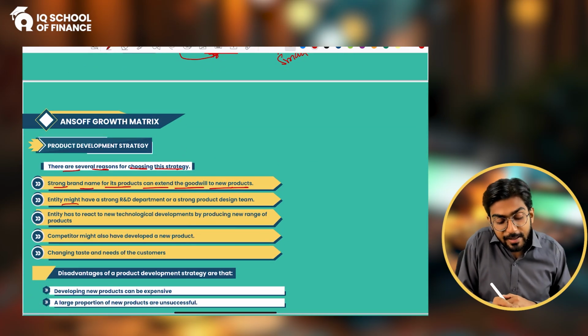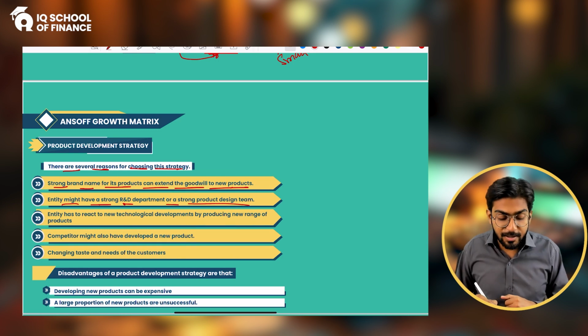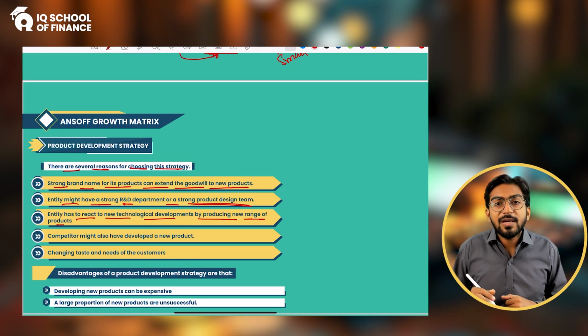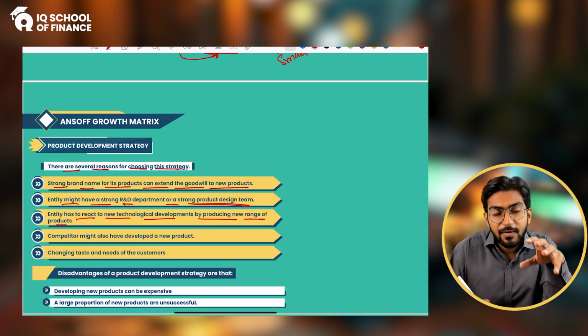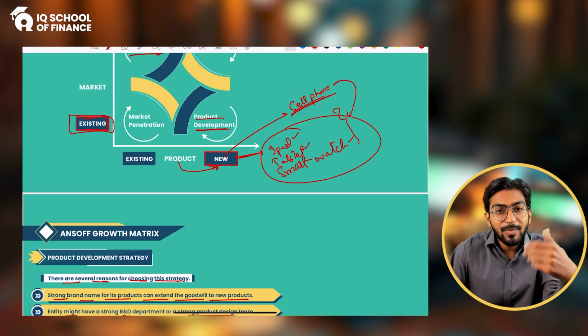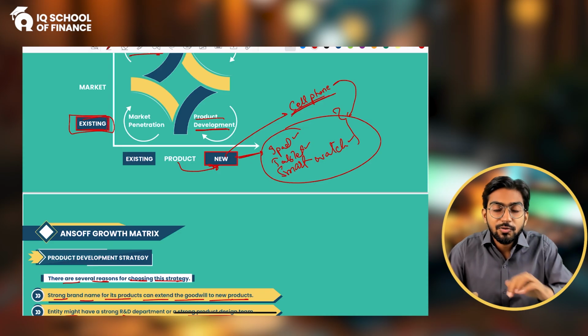Entity might have a strong R&D department or strong product and design team. Entity has to react to new technological development by producing new range of products. So we are saying that if you have a good R&D, research and development, and the technological department, only then you would be able to come up with the new product. Because if you do not have the research and development department or the technology department, can you make the iPad, tablets or the smartwatches which you were not making earlier in the past? How you can make it? You can make it when your research and development department will make the new product. Your technological department will make the new product, and only then you can do the product development.